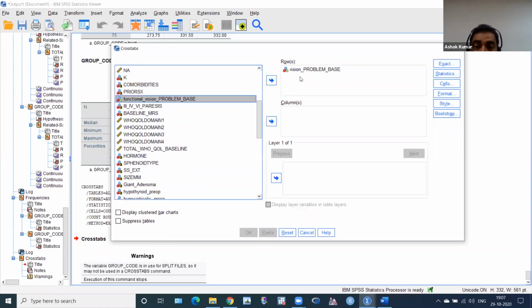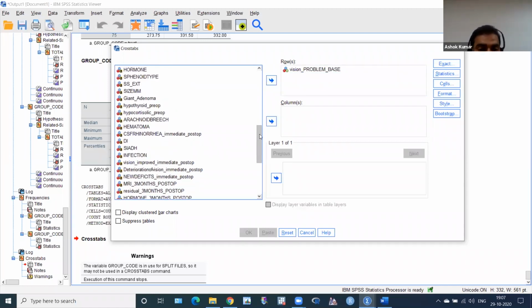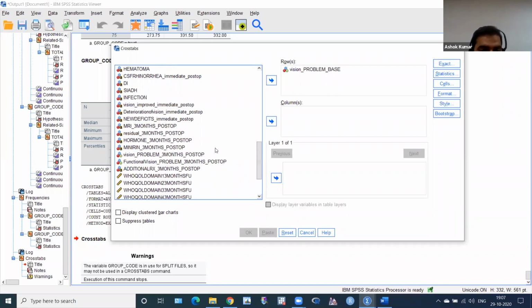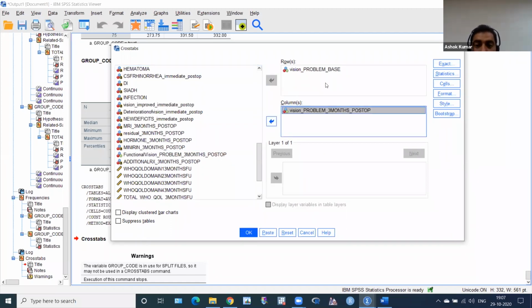And where is the 3-month follow-up vision problem? Oh, this is the 3-month follow-up vision problem. Yes and no format. Click here and then click in column. If there is a 3-month and 6-month follow-up, and we want to see 3 months and 6 months, then please put 3 months in row and 6 months in column.